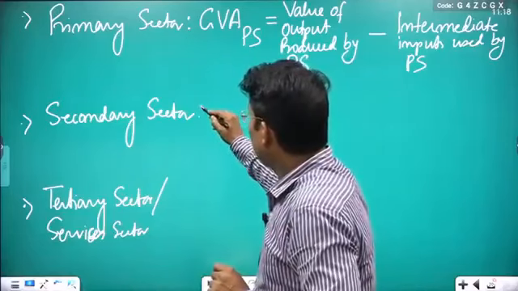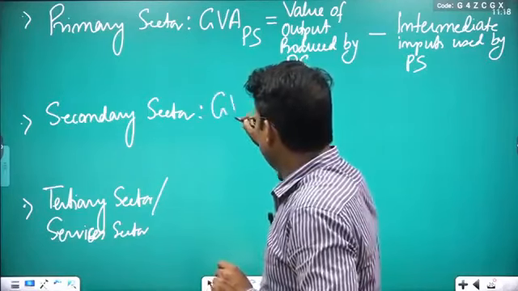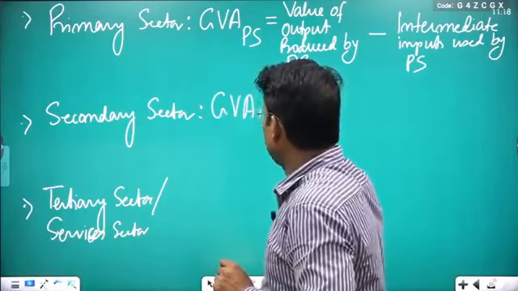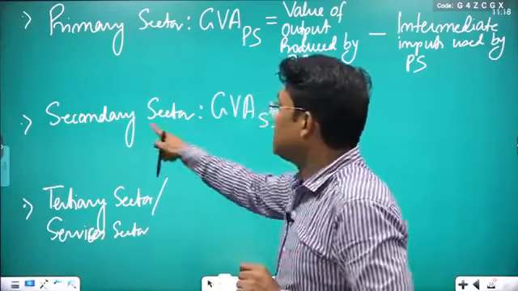Similarly, you can calculate GVA, gross value added by SS. SS means secondary sector.